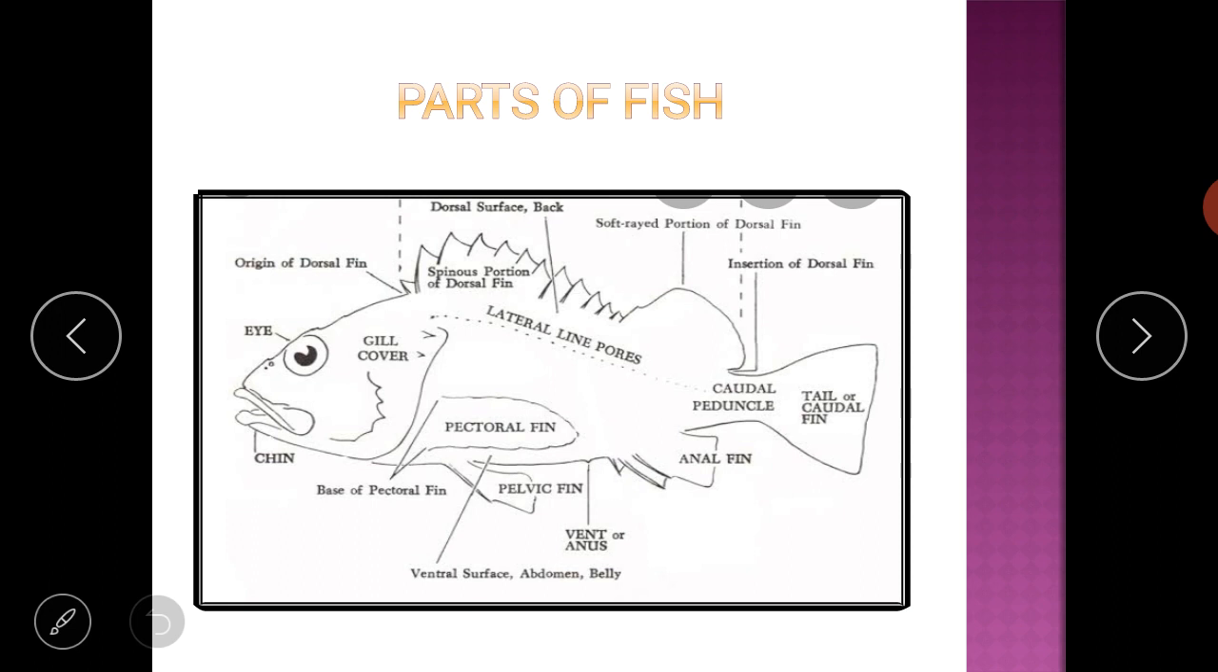Here I have shown you parts of a fish. So when a fish is carrying out breathing, what happens? Water is taken inside the mouth and it is released out through the gills. When water passes through the gill filaments, there is an exchange of gases like carbon dioxide and oxygen. So oxygen is absorbed into the gill filaments and carbon dioxide is released from the gill filaments. In this way, fish carry out breathing.